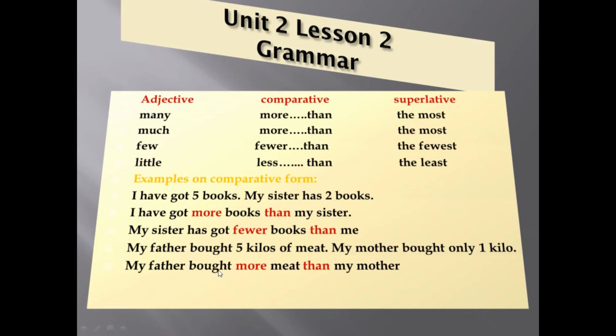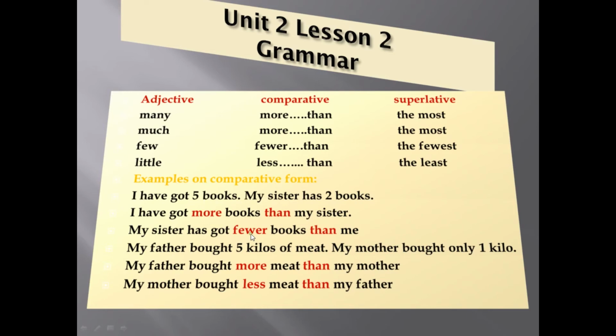My father bought more meat than my mother. And we can start with my mother: my mother bought less meat than my father. So we can use more than or less than with uncountable nouns, and we can use more than or fewer than with countable nouns.